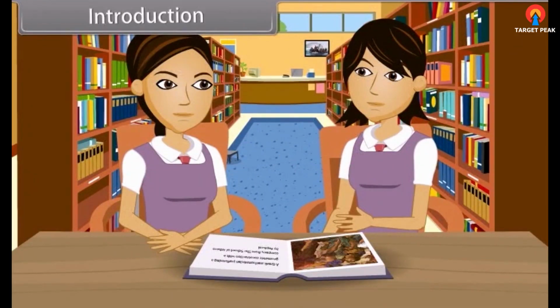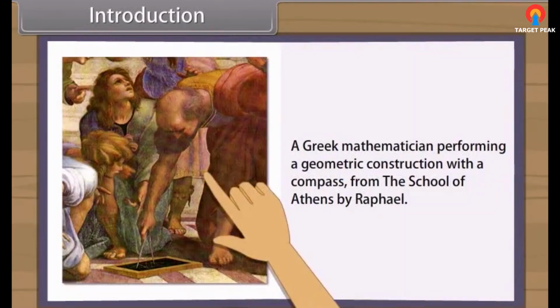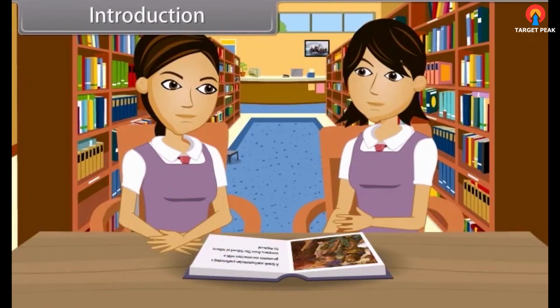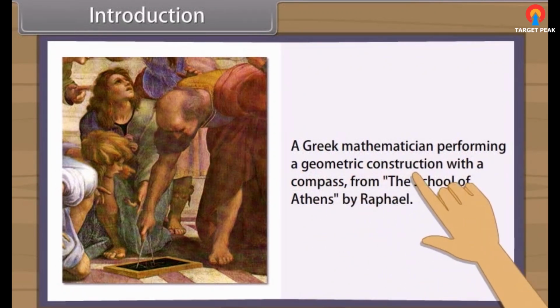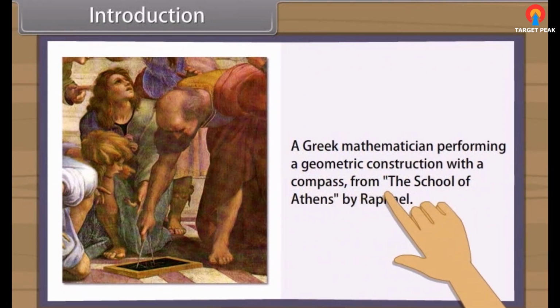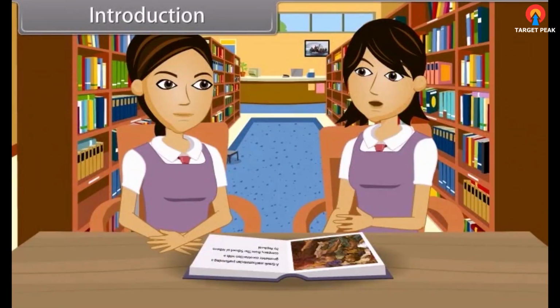Introduction. Hey, look at this picture. A Greek mathematician performing a geometric construction with a compass, from The School of Athens by Raphael. Do you know how geometry originated? It appears to have originated from the need for measuring land. You know, today our teacher is going to teach us a different form of geometry.